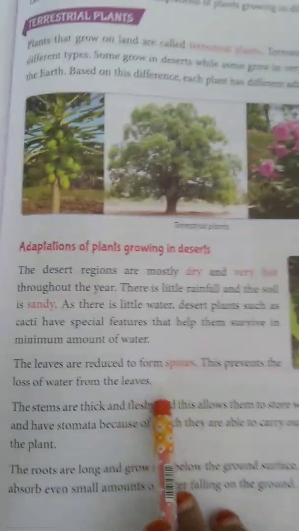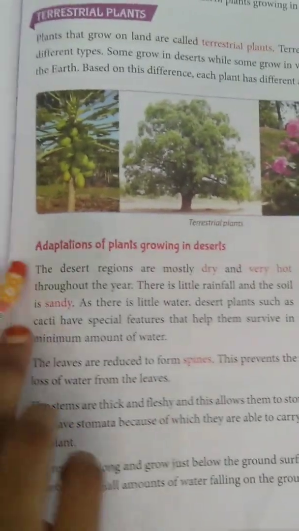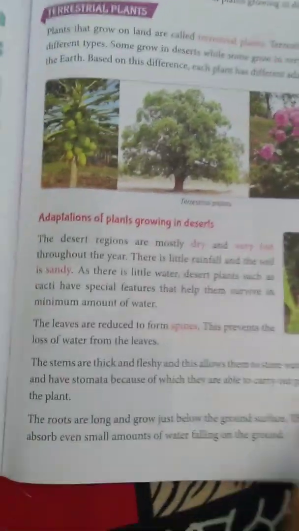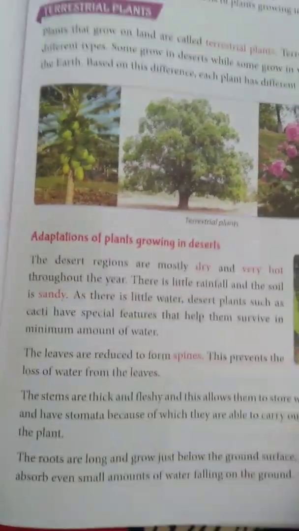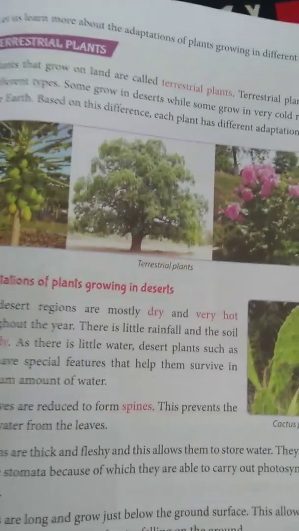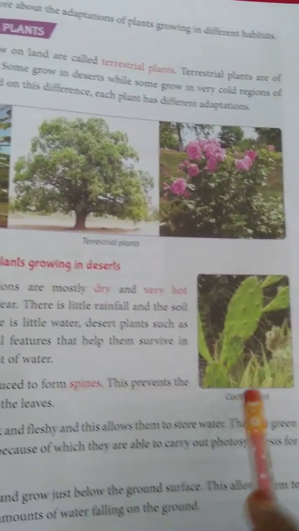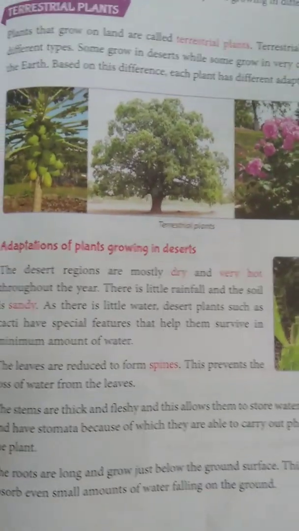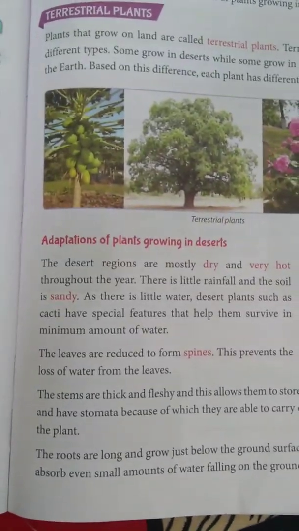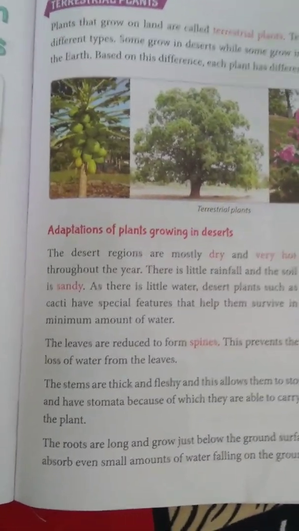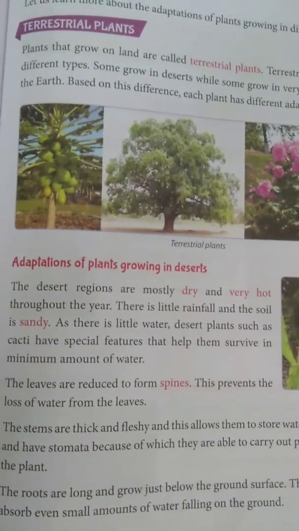So these are the special features, adaptations of cactus plant which can survive in the desert area. The thick and fleshy stem of the cactus stores water in it for further use. Their roots are long and grow just below the ground surface, which allows them to absorb even more water falling on the ground.